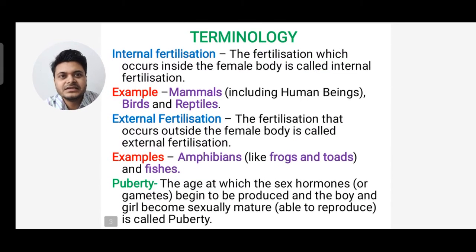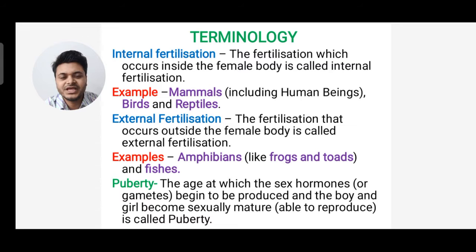Next is internal fertilization. What is internal fertilization? The fertilization which occurs inside the female body is called internal fertilization. Examples we can see are mammals, including human beings, birds and reptiles. And what is external fertilization? The fertilization that occurs outside the female body is called external fertilization. Examples we can see in amphibians like frogs and toads, and fishes.